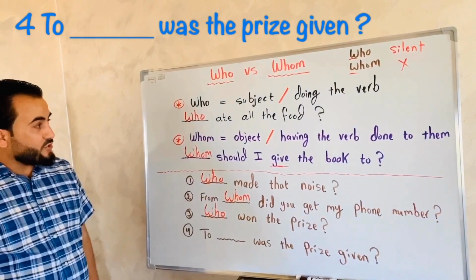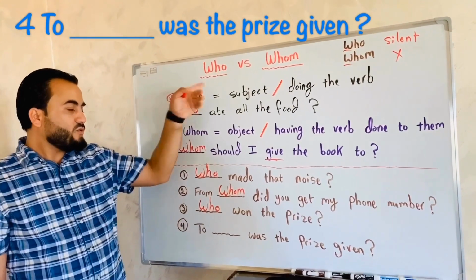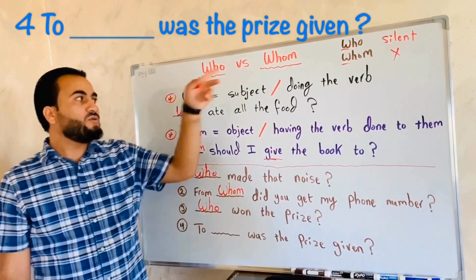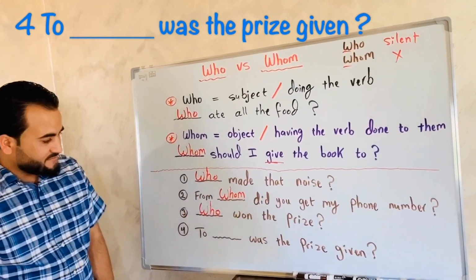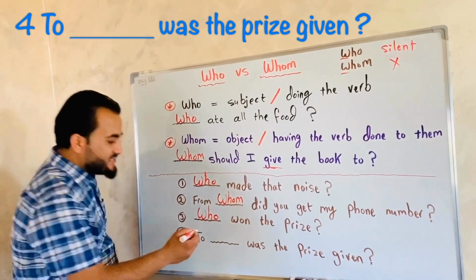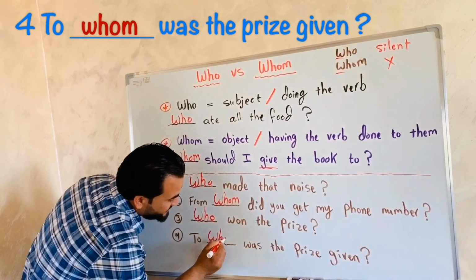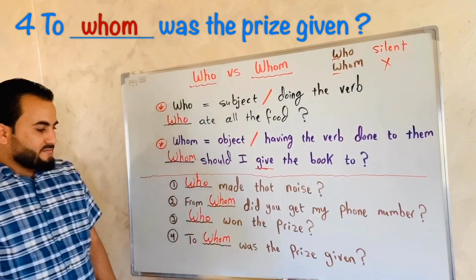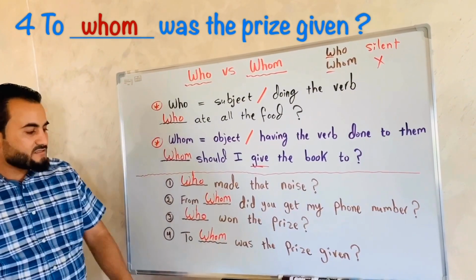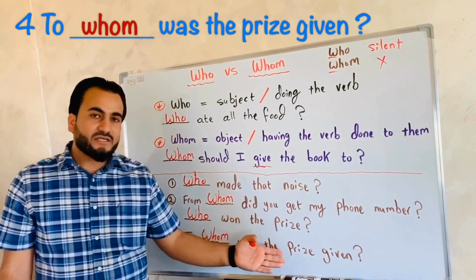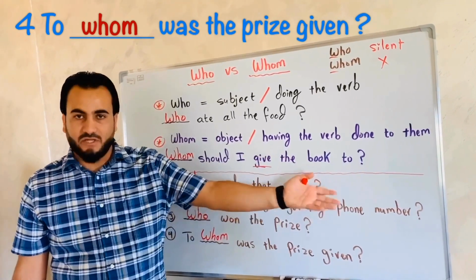Number 4, what do you think? To who or to whom was the prize given? To whom was the prize given? So the answer is whom. Why? Because you're asking me about the object having the verb done to them. Yes, very nice. So someone gave the prize to somebody, okay?